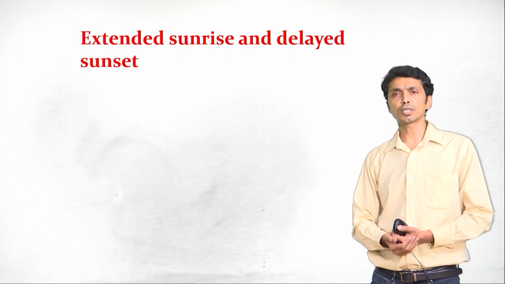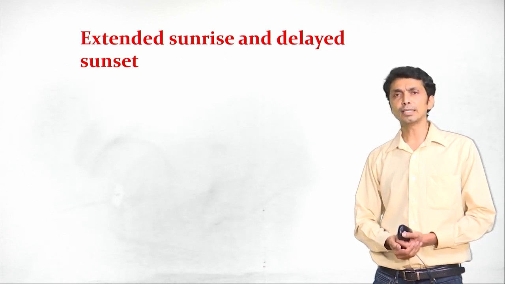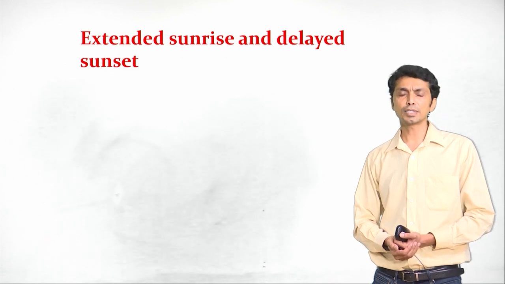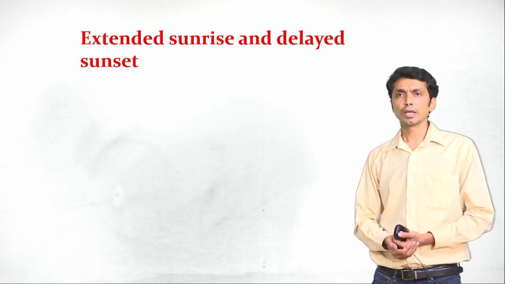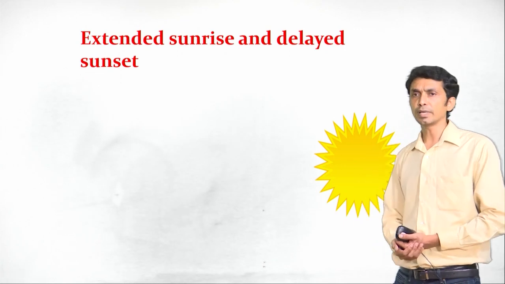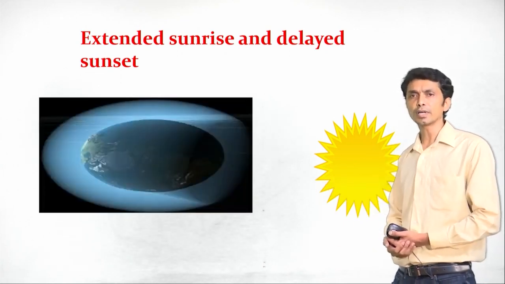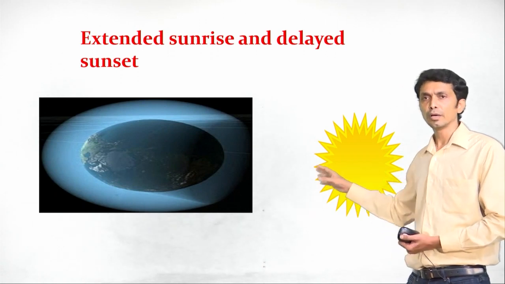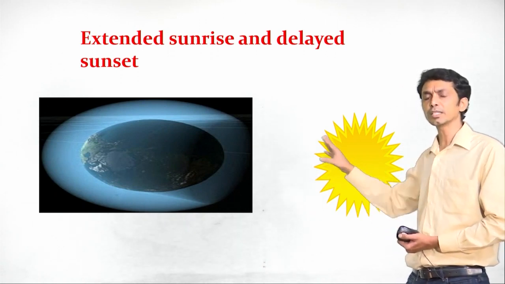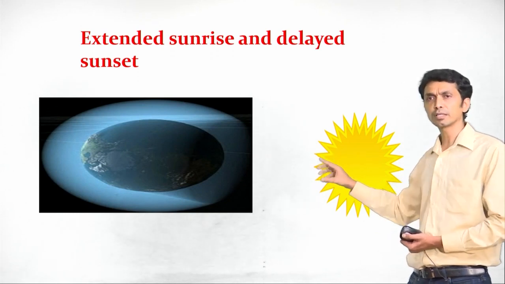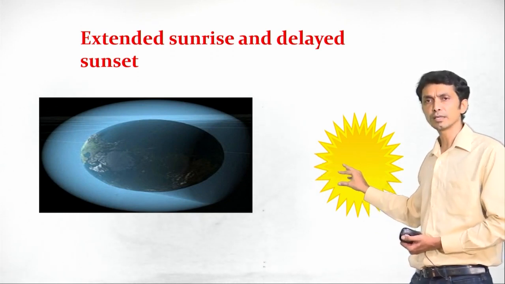We need the concept of the horizon to study the extended sunrise and delayed sunset that we see in our daily life. Let us take this example here. This is the sun and this is our earth. We know the sun is bigger than the earth, but because the sun is very far away from the earth, we have drawn it in a smaller size.